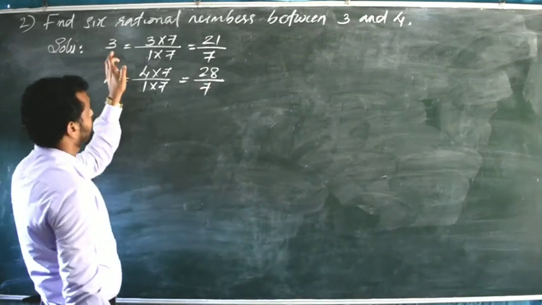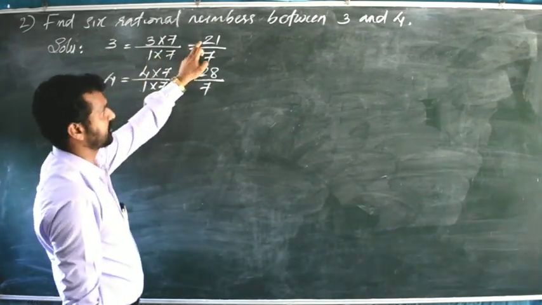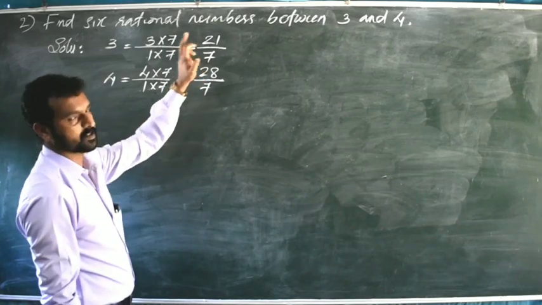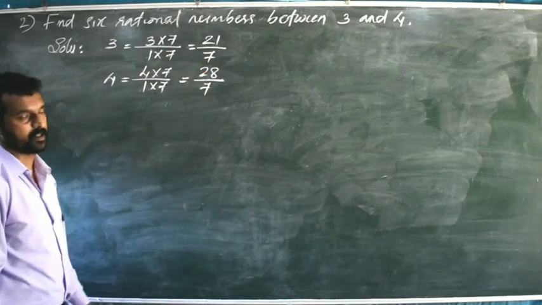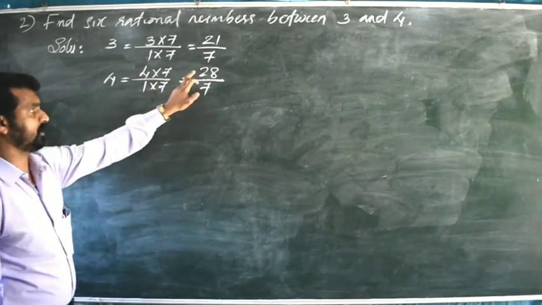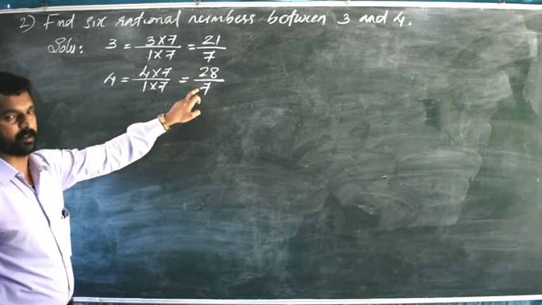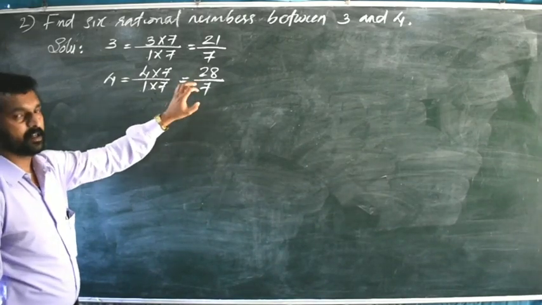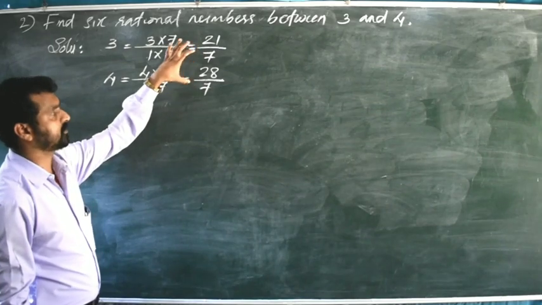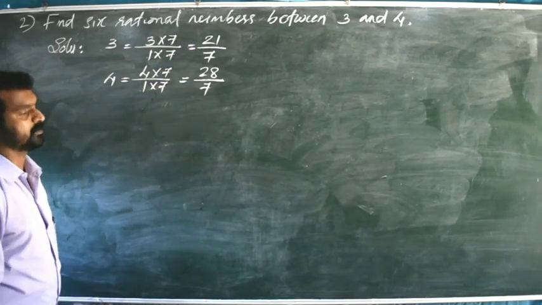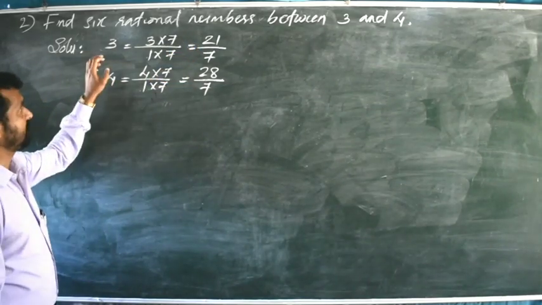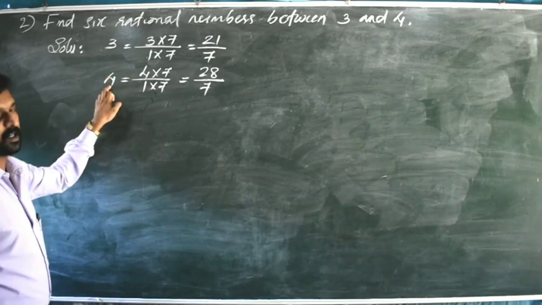Now you see, 3 is equal to, we got an equivalent rational number, that is 21 divided by 7. 7 3s are 21, so 3 is equal to 21 by 7. 4 is equal to, we got an equivalent rational number, that is 28 divided by 7. 7 4s are 28. Now we will write 6 rational numbers between 21 by 7 and 28 by 7. They are the 6 rational numbers between 3 and 4.